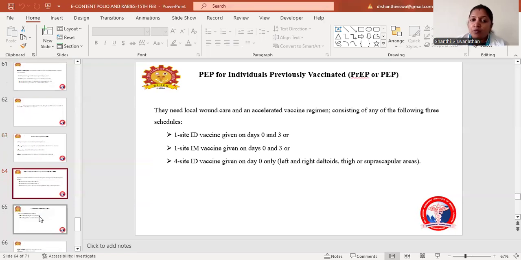Now post-exposure prophylaxis for an individual who is previously vaccinated. If the patient was previously vaccinated with the rabies vaccine, they need only local wound care and an accelerated vaccine regime, which consists of the following 3 schedules. They have to follow one of the 3 schedules only. First, 1-site intradermal vaccine given on day 0 and 3; or 1-site IM vaccine given on day 0 and 3; or 4-site intradermal vaccine given on day 0 only. Left and right deltoid will be preferred, and thigh or supraclavicular area can also be used.